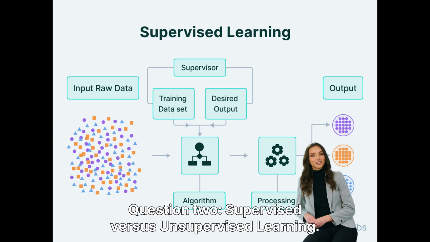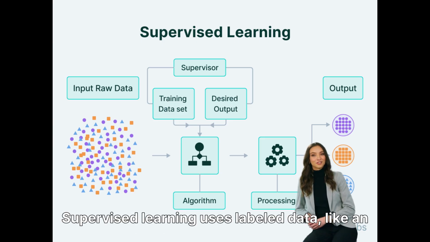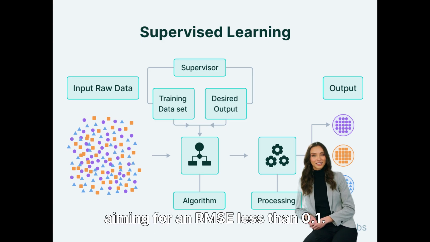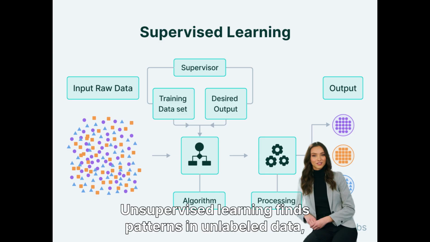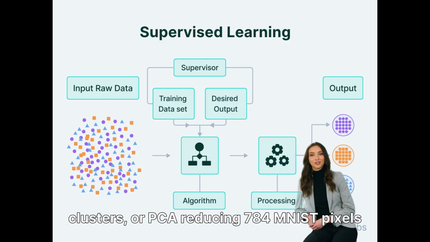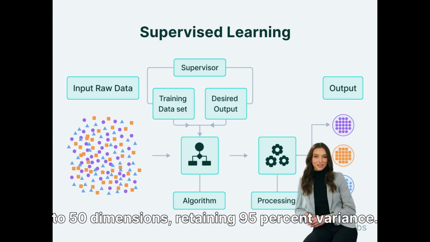Question 2. Supervised versus unsupervised learning. Supervised learning uses labeled data, like an 80-20 train test split for classification or regression, aiming for an RMSE less than 0.1. Unsupervised learning finds patterns in unlabeled data, such as k-means clustering to identify 3 clusters, or PCA reducing 784 MNIST pixels to 50 dimensions, retaining 95% variance.